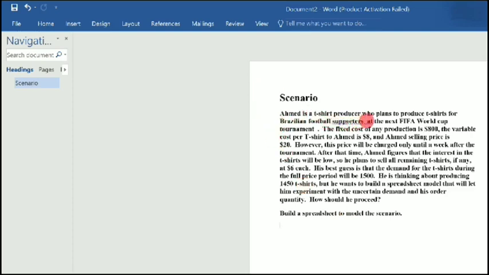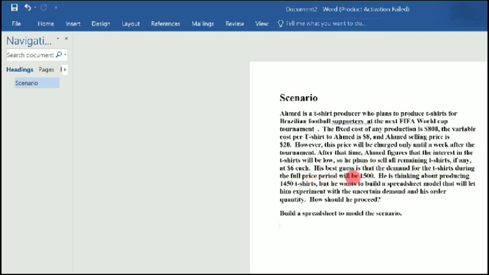A t-shirt producer plans to produce t-shirts for Brazilian football supporters at the next FIFA World Cup tournament. The fixed cost of any production is $800. The variable cost per t-shirt to Ahmed is $8, and Ahmed's selling price is $20. However, the price will be charged only until a week after the tournament. After that time, Ahmed figures that the interest in the t-shirt will be low, so he plans to sell all remaining t-shirts, if any, at $6 each.